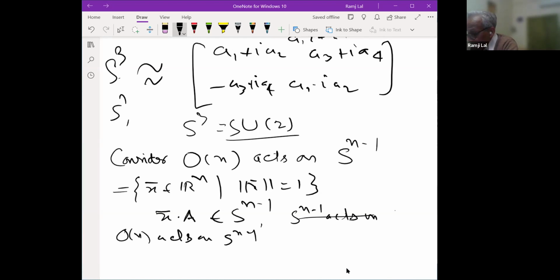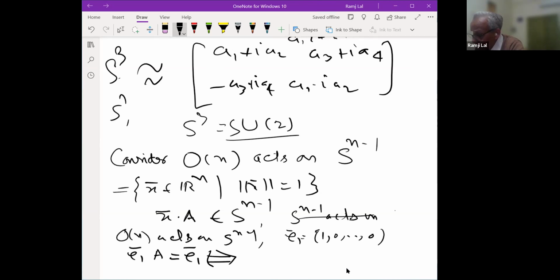And you see, look at the standard unit vector here, E1 bar, which is your 1, 0, 0, 0, 0. So E1 bar A equal to E1 bar implies what? So A is an orthogonal matrix and it gives E1 bar to E1 bar, right?